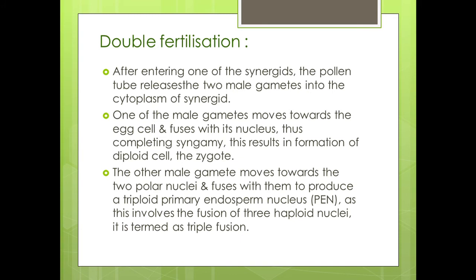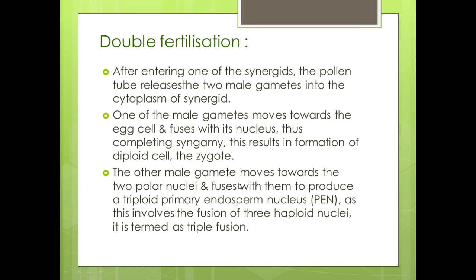After entering one of the synergids, the pollen tube releases the two male gametes into the cytoplasm of the synergid. One of the male gametes moves towards the egg cell and fuses with its nucleus. So, it completes the syngamy, which results in formation of a diploid cell called the zygote.